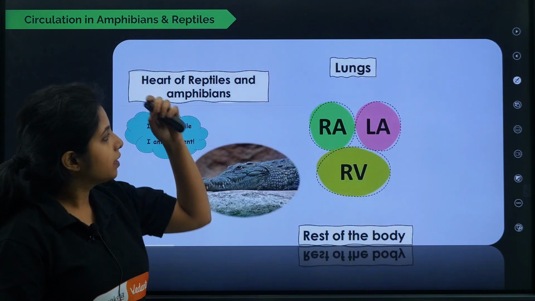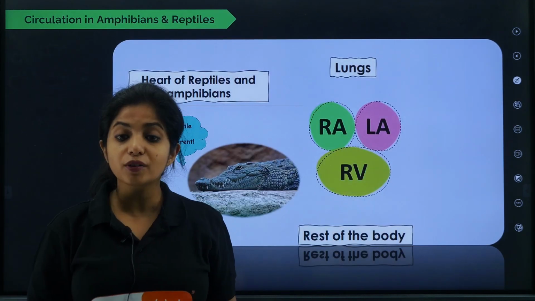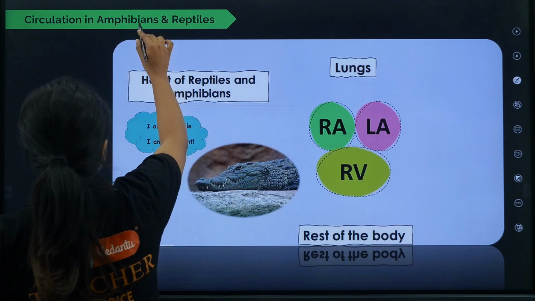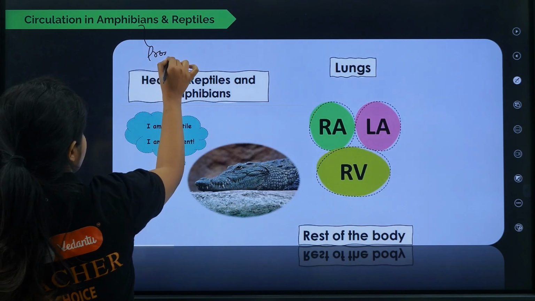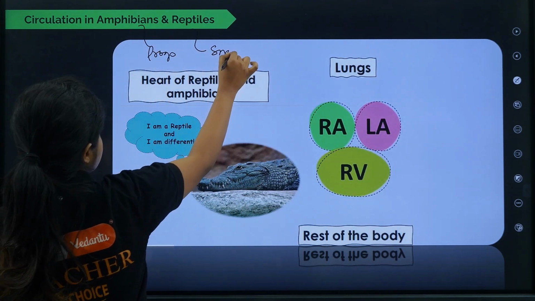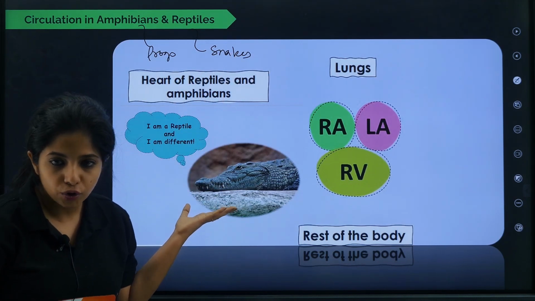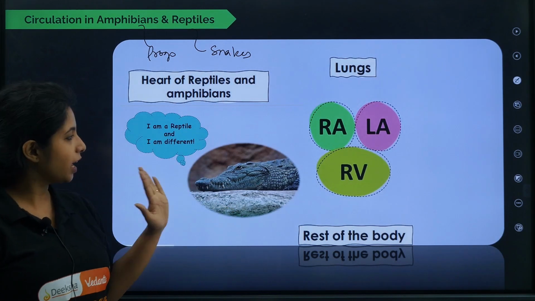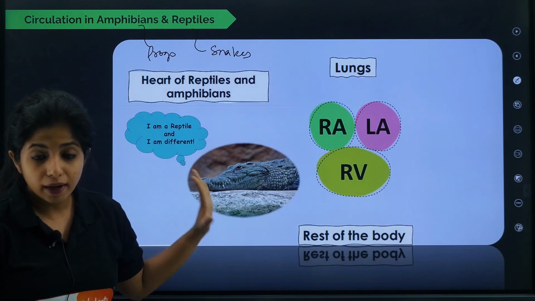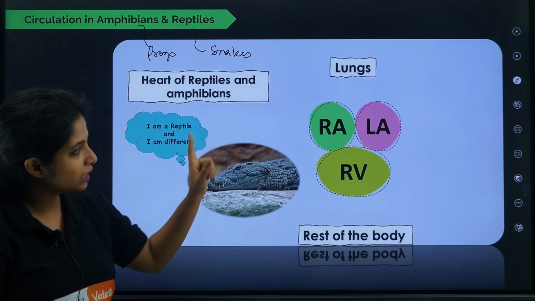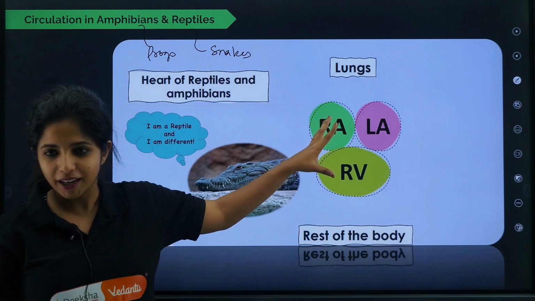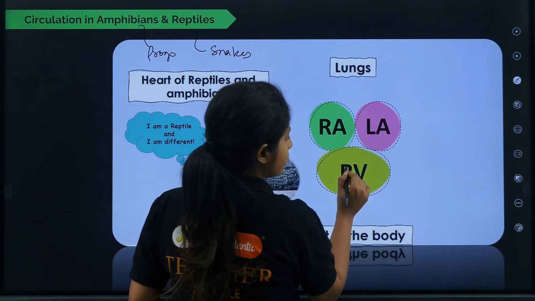Now, talking about amphibians and reptiles. In amphibians you have what, children? You have frogs. In reptiles you have snakes and stuff like that. And here I have written something. It's a cute little crocodile, saying that I am a reptile but I am kind of different. You will get to know why it is different. I'll tell about that, but let's talk about the other reptiles. So over here, as you can see,